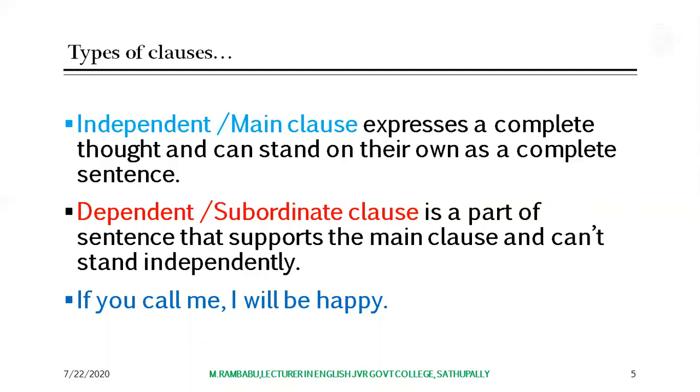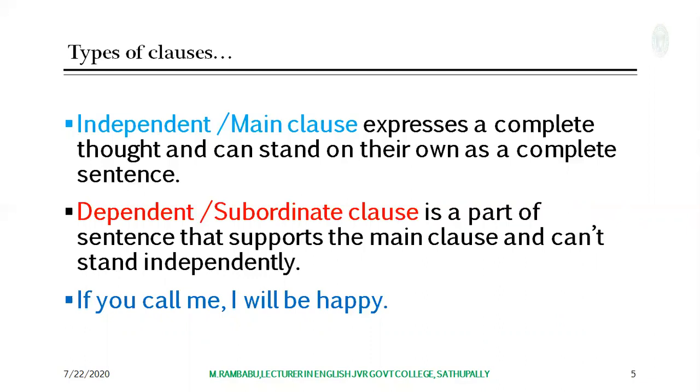It gives its own meaning. Such a clause is called an independent or main clause. Whereas a dependent or subordinate clause is a part of a sentence that supports the main clause, but it can't stand independently. It can't express its own meaning. That's the variation between independent and dependent clauses.